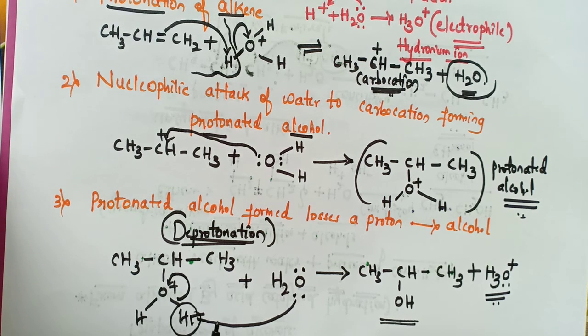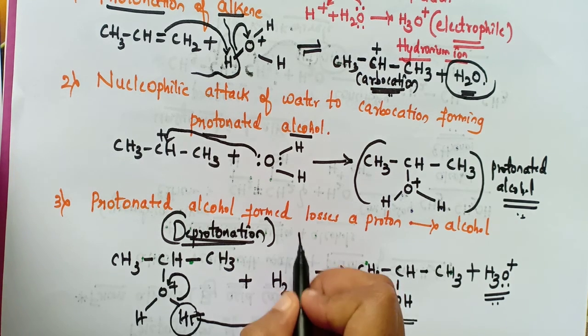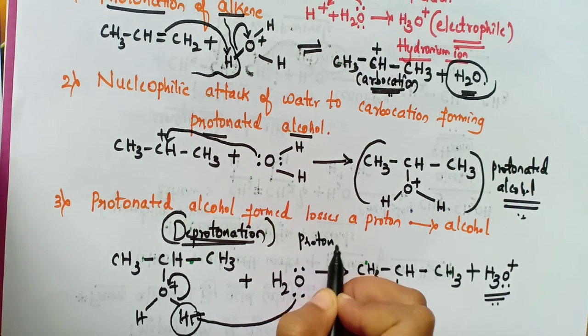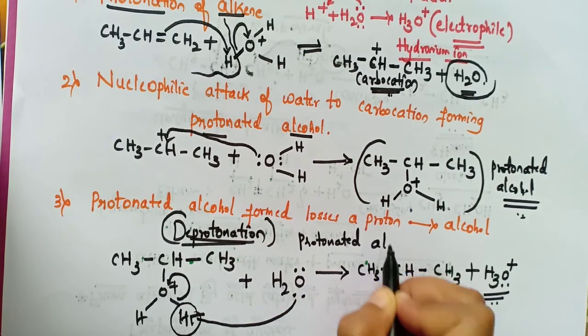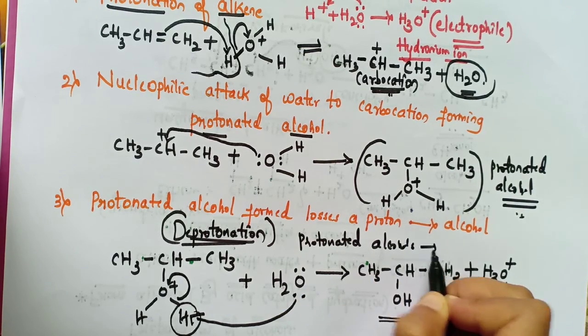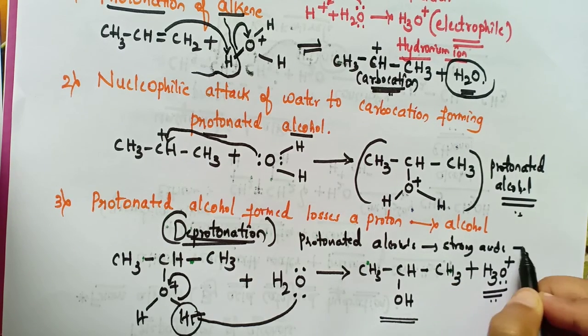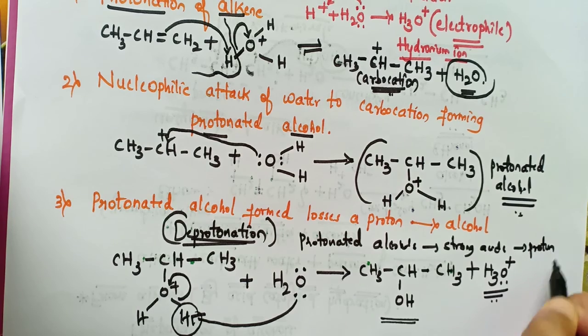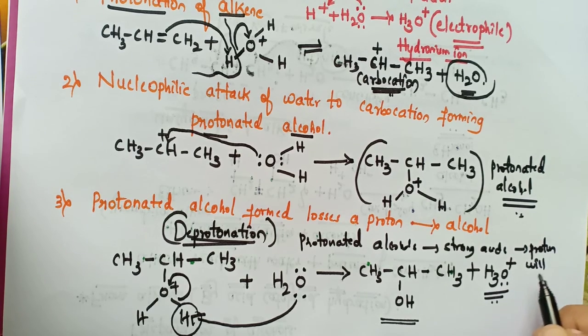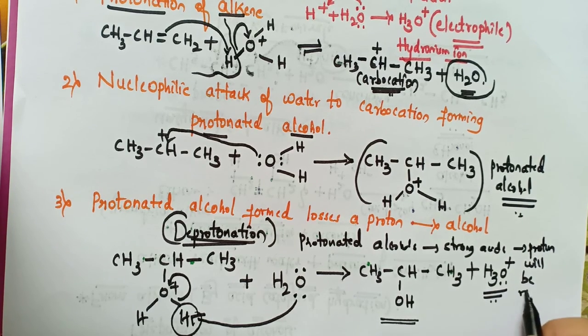See here, one point is very important. Protonated alcohols are strong acids. So the proton loss can easily occur. The proton will be removed easily.